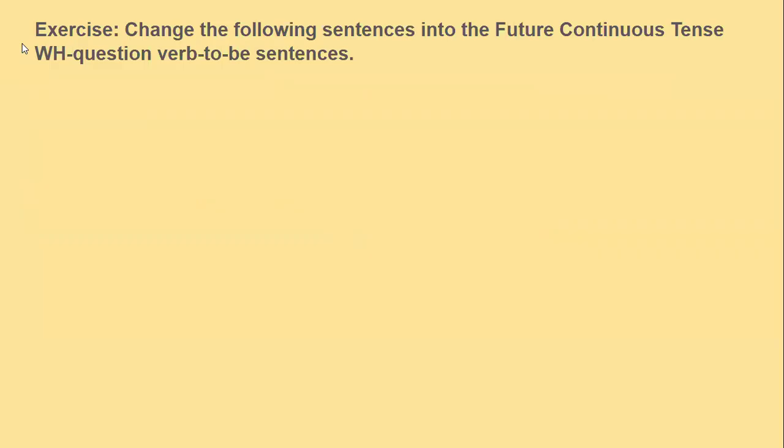So the exercise states the following. We need to change the following sentences into the future continuous tense WH question verb-to-be sentences. So we should change these sentences into the future continuous tense WH question verb-to-be sentences. Let us start with the first sentence. It goes as follows.